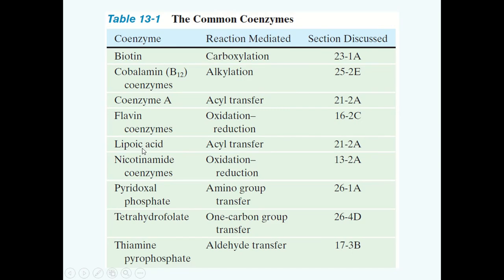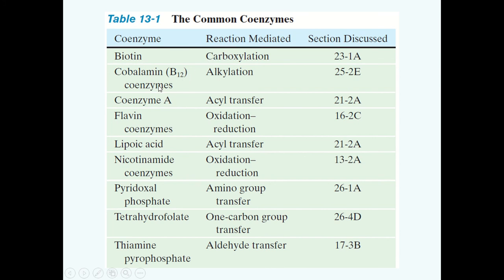This is a table which shows different types of coenzymes and the chemical reactions in which they participate. You are required to remember these coenzymes and the reactions which they carry out. For example, biotin is required for carboxylation reactions.